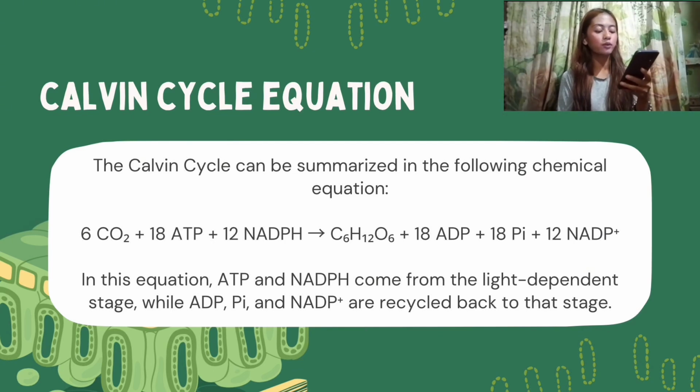The outputs are 1 molecule of glucose, 18 molecules of ADP, 18 inorganic phosphate groups, and 12 molecules of NADP+. The ADP, Pi, and NADP+ are then recycled back to the light-dependent stage to be reused. Essentially, it's the process that converts light energy into chemical energy stored in glucose.